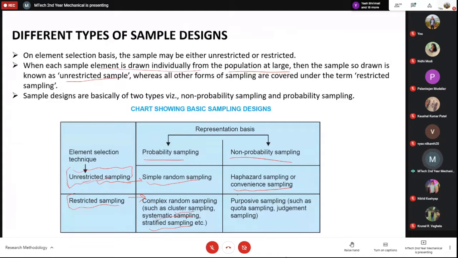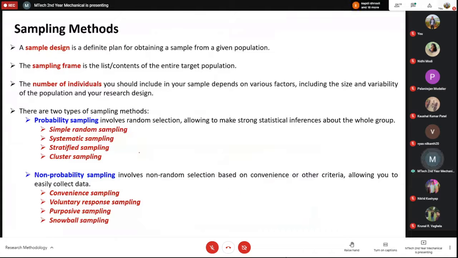We have seen this slide in the last class. So probability sampling can be classified into simple random, systematic, stratified, and cluster, and the convenience sampling is unrestricted.